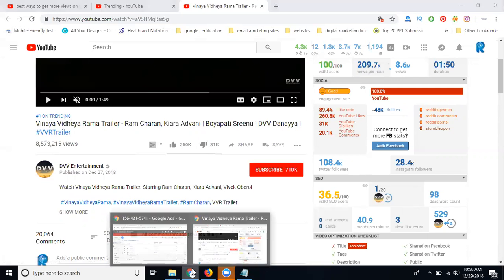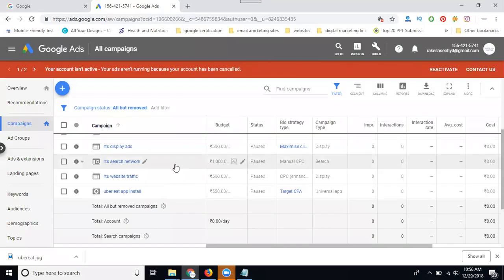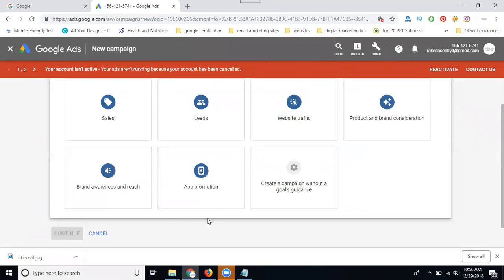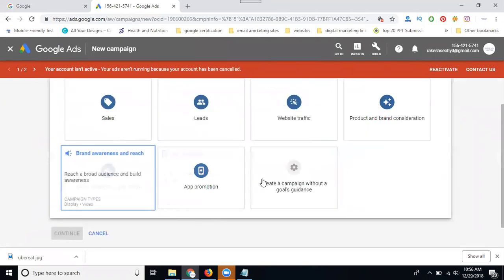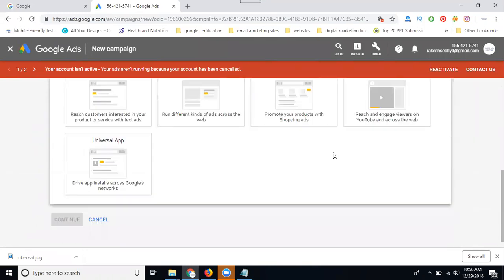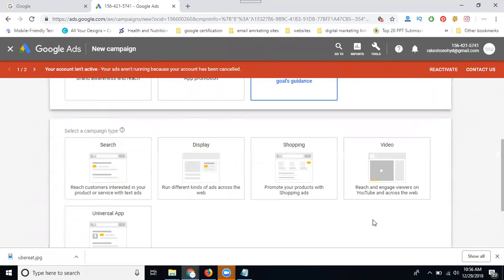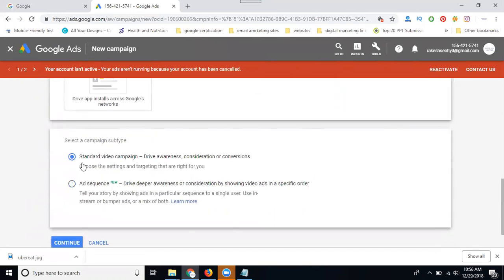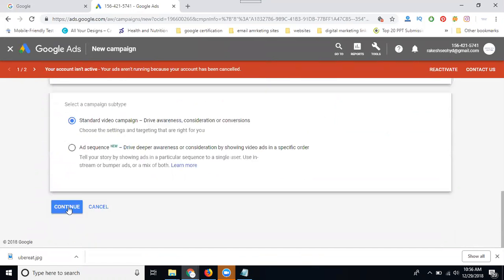First of all, we can create any ads using Google Ads. First, select your campaign. Create a new campaign. They give you a lot of options. Here we can go for video views, to reach and engage viewers on YouTube and across the web. Select it. Here it shows two kinds of campaign, standard video campaign and ad sequence. Go with the standard video campaign, then click continue.